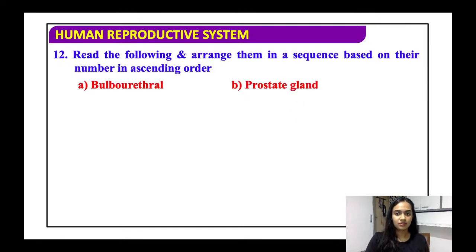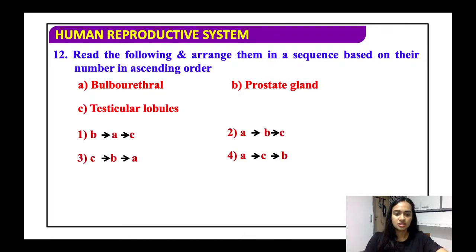Again, the same. Now what you have to do is arrange them based on their number in ascending order. All right. So these are the options. We know that the prostate gland is only one. Testicular lobules होते हैं 250 and bulbourethral are 2 in number. तब इसको आप ascending order में लगा लीजिए, तो सही आंसर होगा B, A and C.